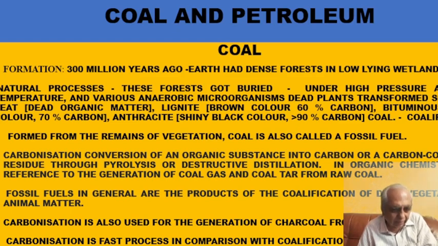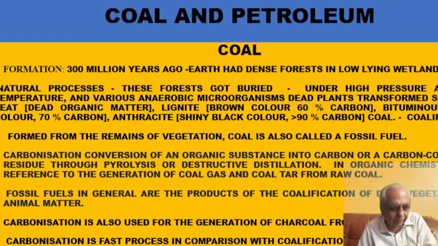Any material which gives energy is called a fuel. Now, coal, petroleum and natural gas, why are they called fossil fuels? Because, as we will be studying now, they are made from dead animals and plants.